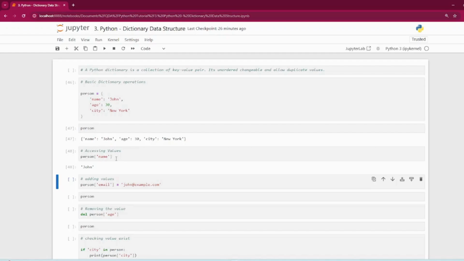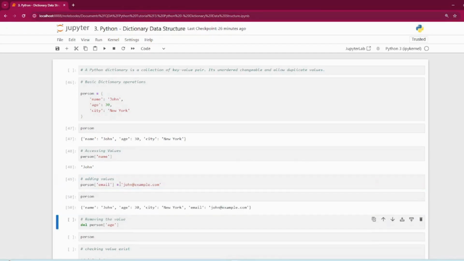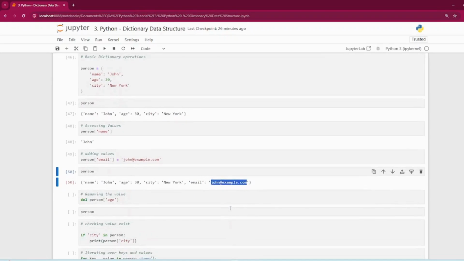Next, how do you add a value into an existing dictionary? Let's say I want to add the email in the existing person dictionary. I will just use person, brackets, and the value. This is the key and this is the value. Let me run this, and it has added the email, where email is the key and then the actual value of the email.